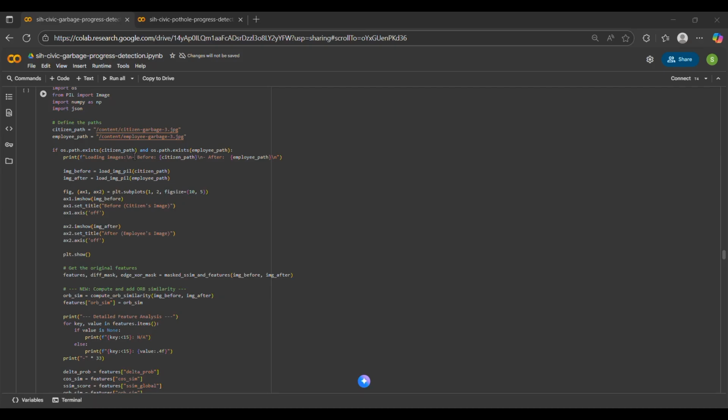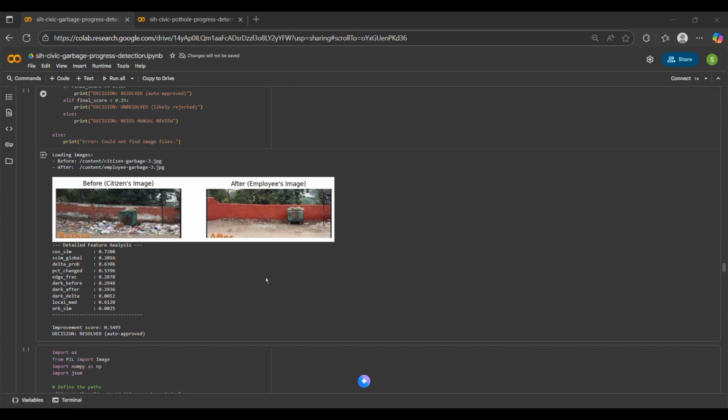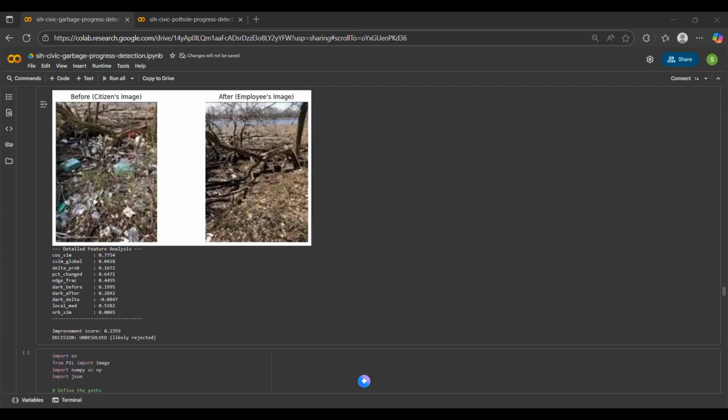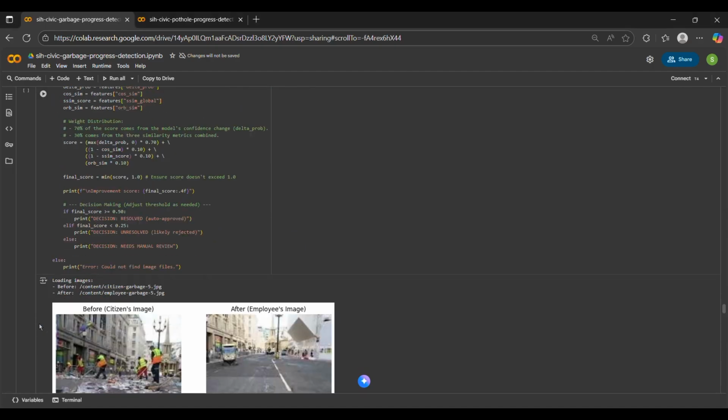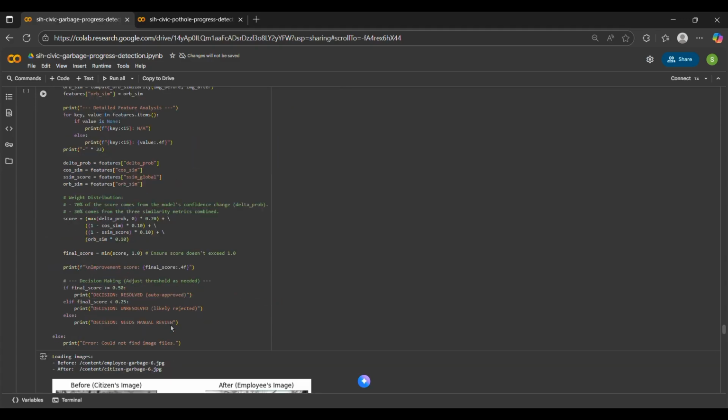Then what we do, again, same two images to compare the progress, and this also has been resolved. Another comparison, this shows before and after. As you can see that there is very less change, so we say that this is actually unresolved. Yeah, so we have done all of this work for our progress detection model.